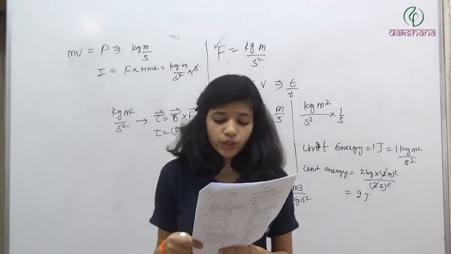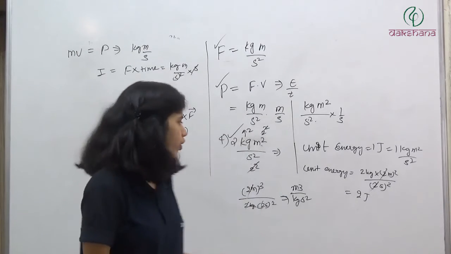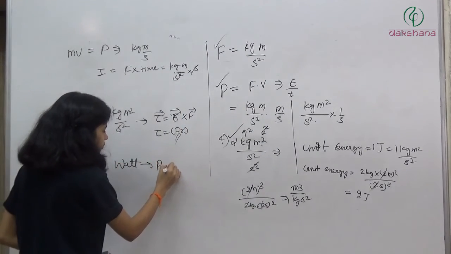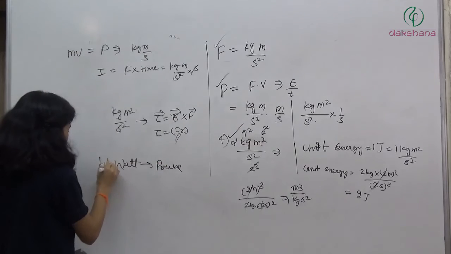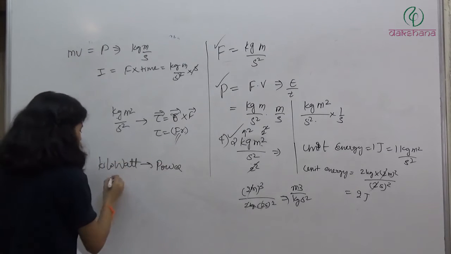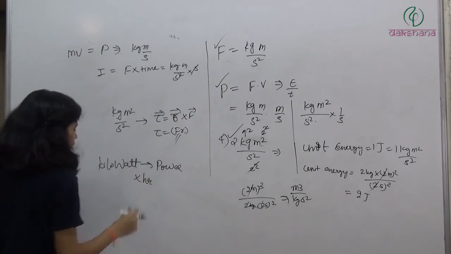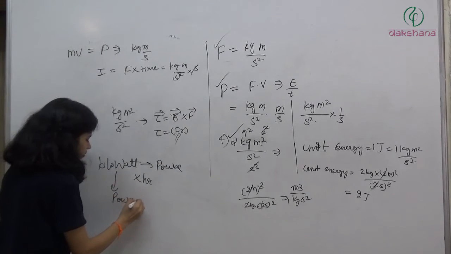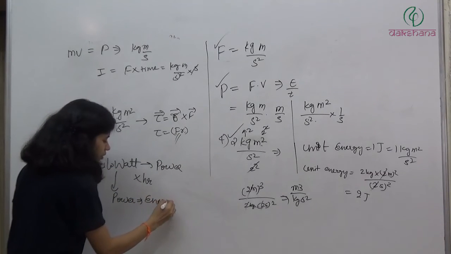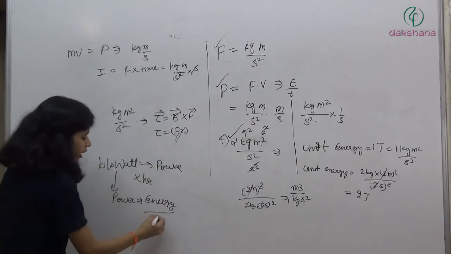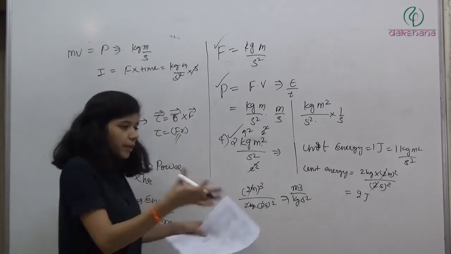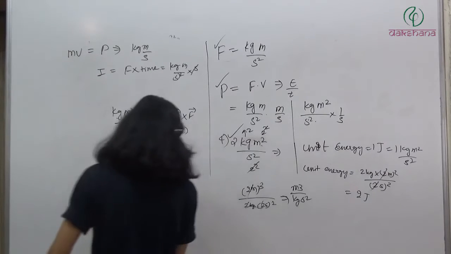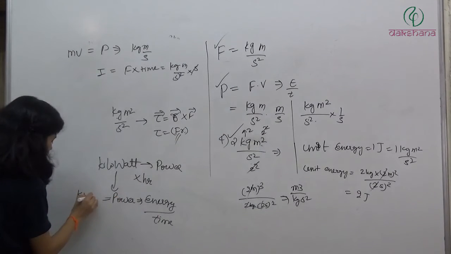Kilowatt hour is the unit of... We know that watt is the unit of power. So kilowatt is also going to be a unit of power. But now what we are doing is kilowatt into hour. This was power. Power is nothing but energy by time, the rate of flow of energy. At what rate you are giving energy, that was power. So power is kilowatt.